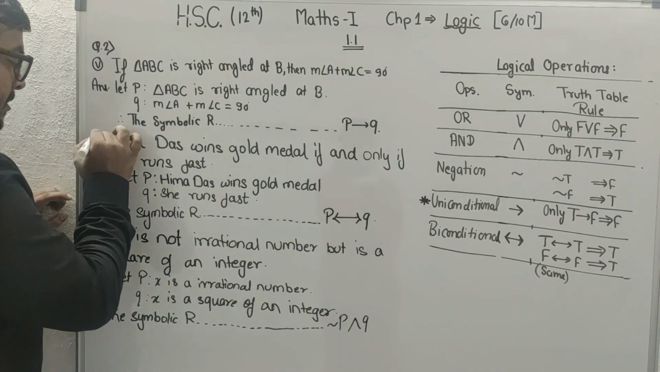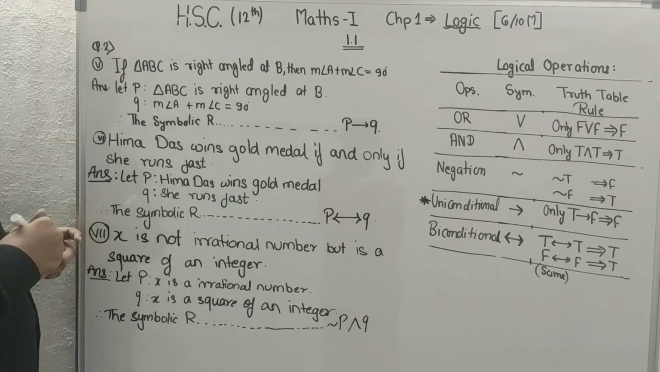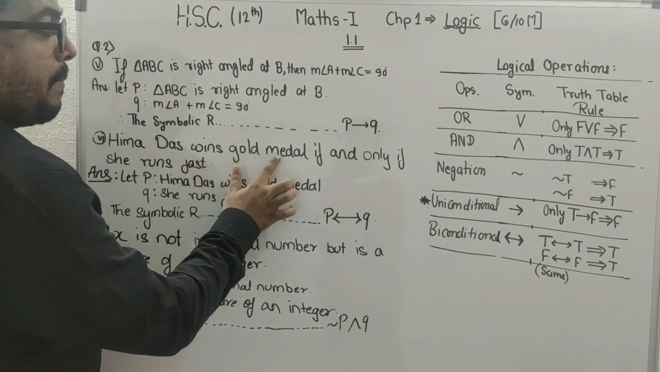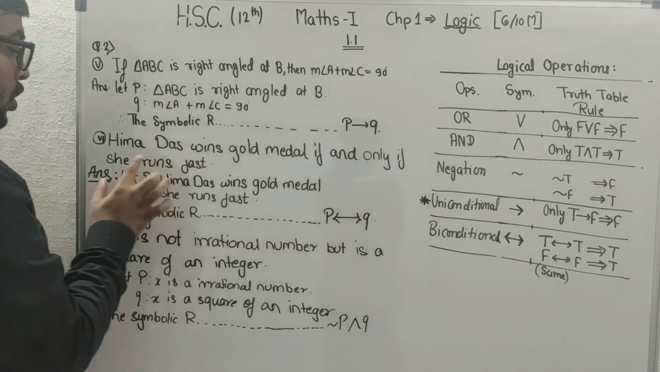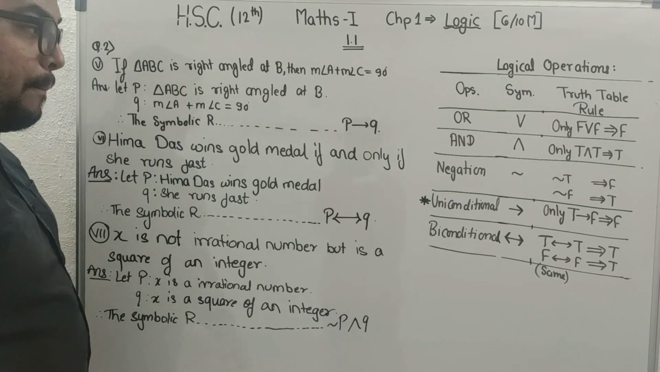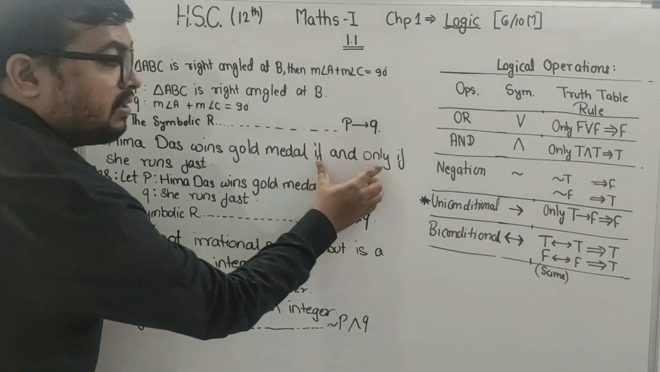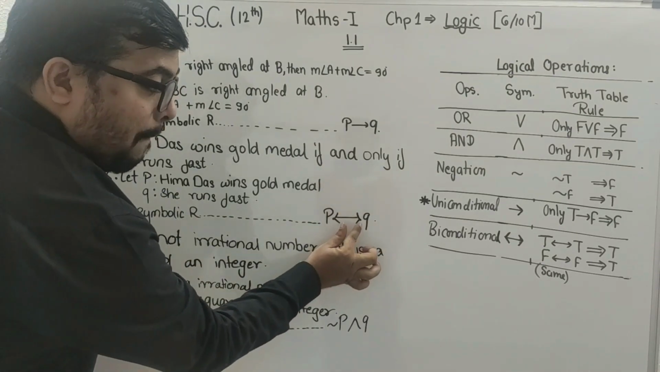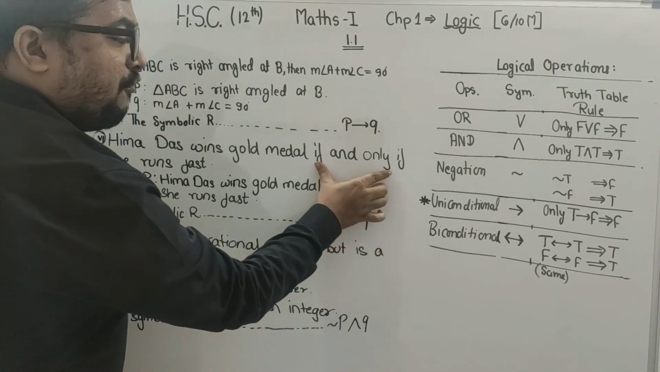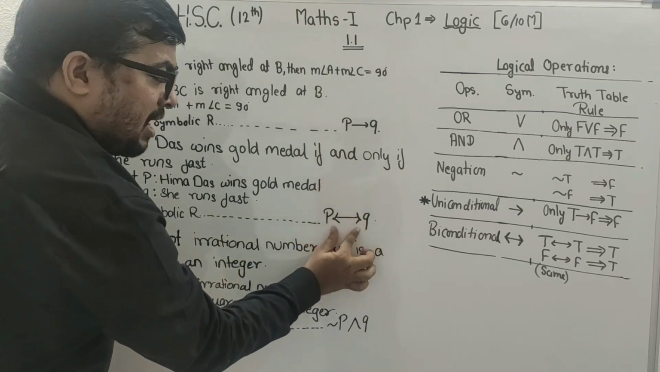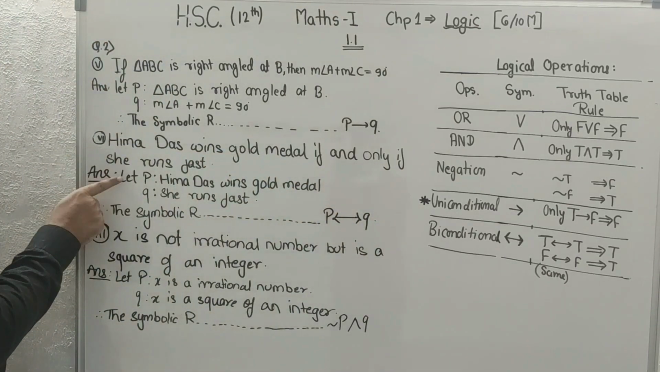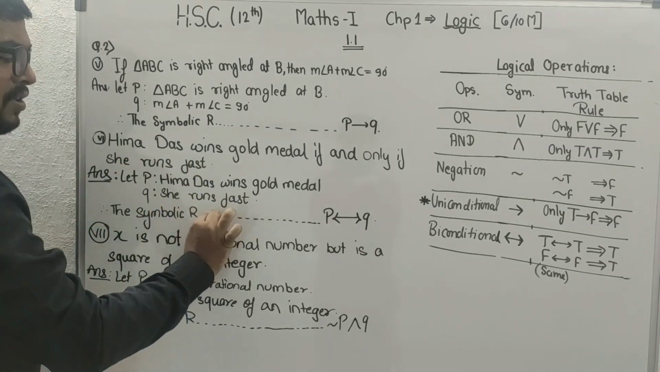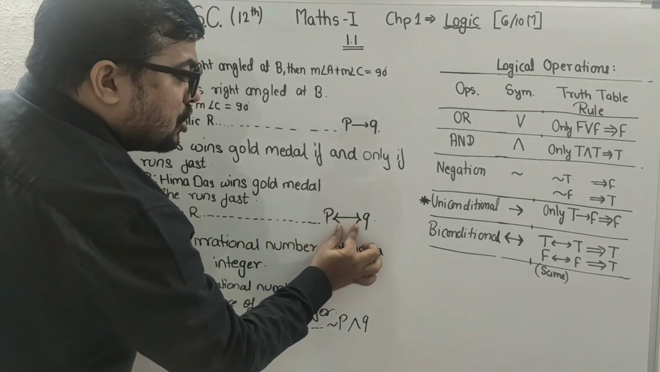Now, question number 6. Hima Das wins gold medal if and only if she runs fast. Pay attention over here. In this, the conjunction is if and only if, that means there will be biconditional. First statement becomes P, second statement becomes Q, and the symbolic representation becomes P biconditional Q.